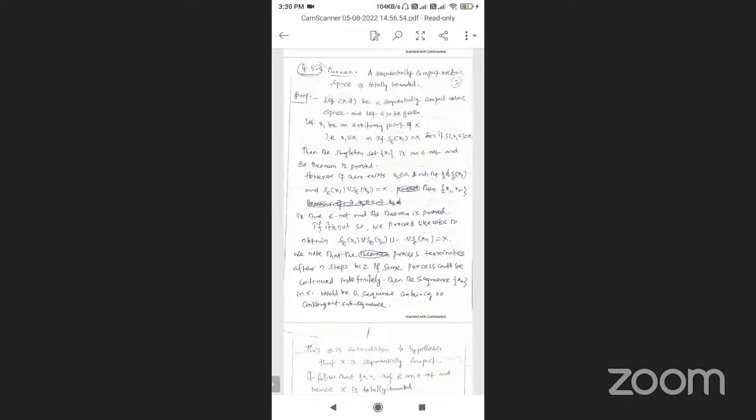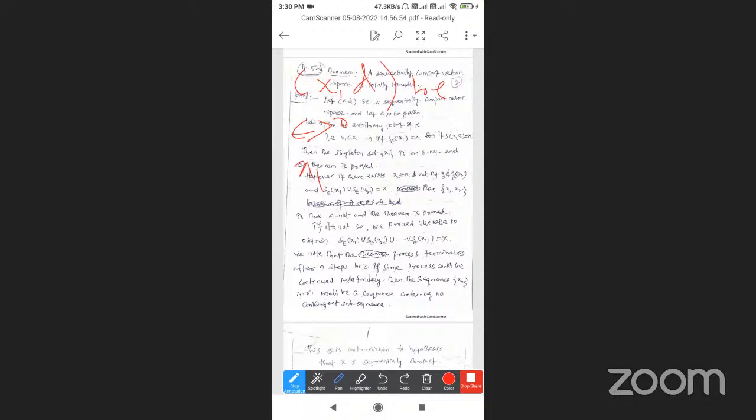So X comma d is a sequentially compact metric space, epsilon greater than 0, and X1 is an arbitrary point of X, so X1 belongs to X. If the open sphere S epsilon of X1 is equal to capital X, that is, S of X1 comma epsilon is equal to capital X, where X1 belongs to capital X and capital X is a sequentially compact metric space.